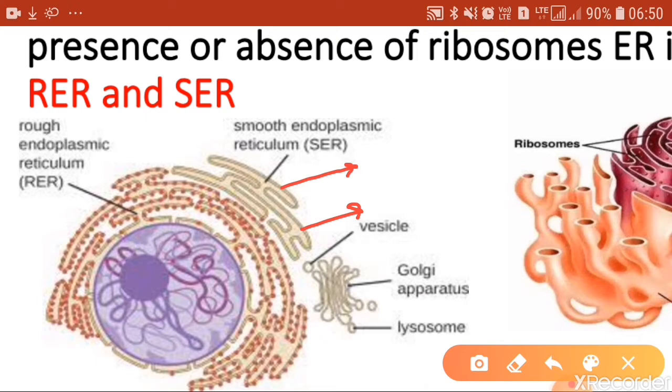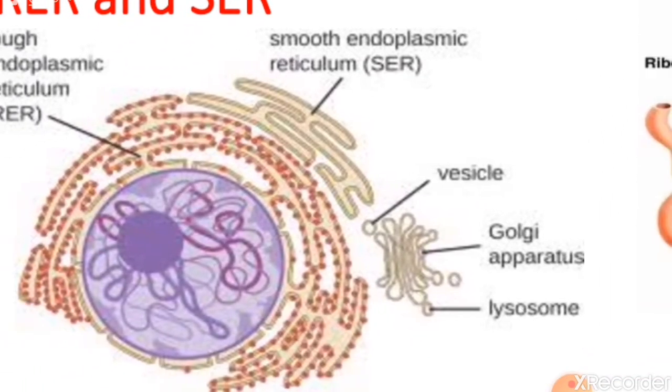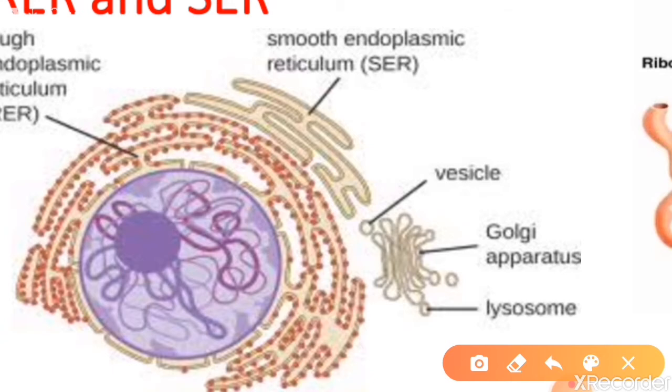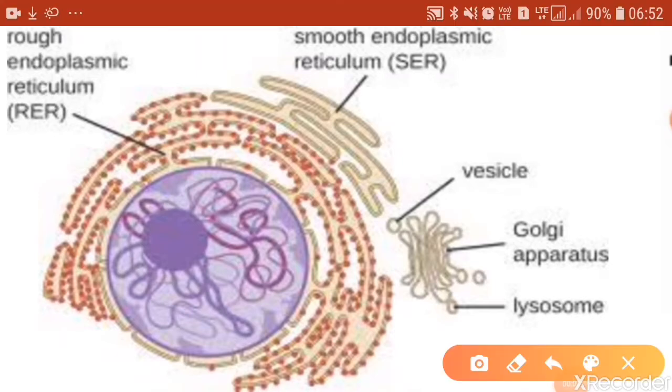One more important thing is that generally the endoplasmic reticulum is connected to the nuclear envelope. Here have a look at the diagram. You find that the endoplasmic reticulum is connected to the nuclear envelope on one side, and on the other side you'll find it connected to the plasma membrane. Now, the endoplasmic reticulum is of two types. They are the rough endoplasmic reticulum and the smooth endoplasmic reticulum.